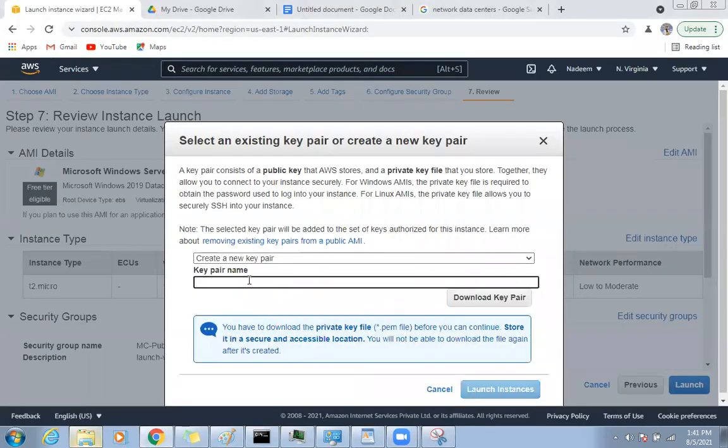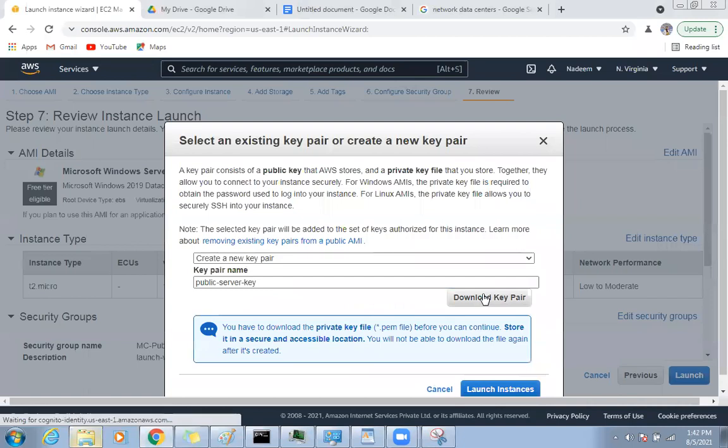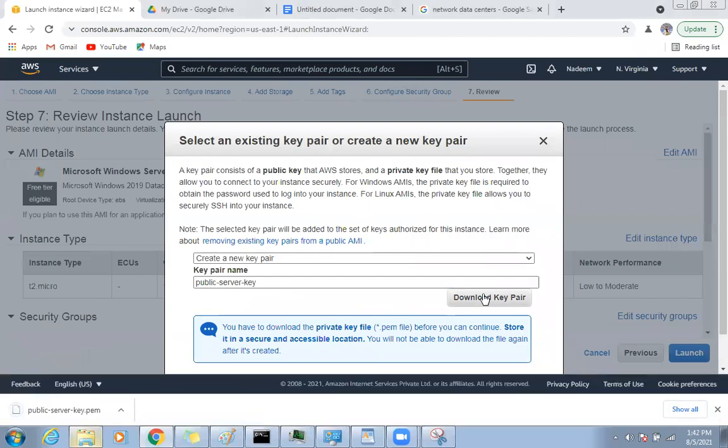Create a new pair. I will say MC or public server key. Okay, I will first download it. It is in the PEM format.